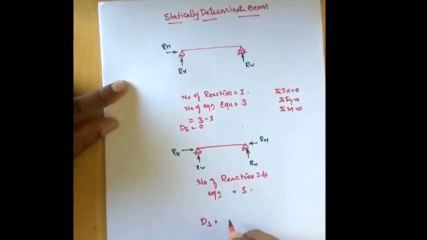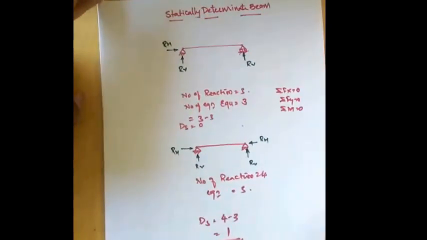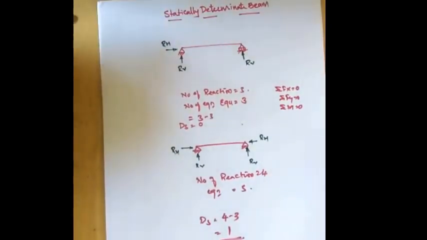So the degree will be 4 minus 3, which is 1. This is indeterminacy, so it has 1 degree of indeterminacy. Similarly, if you have 5 reactions, then the degree of indeterminacy will be 2. So like this, the statically determinate beam is defined. For your syllabus, the beam reactions we are calculating are only for the statically determinate beam.